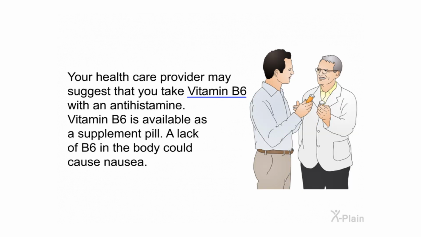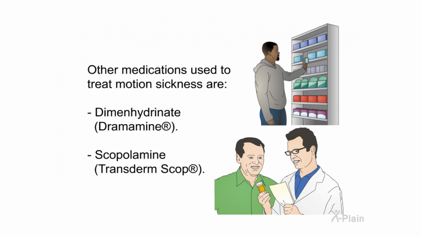Your healthcare provider may suggest that you take vitamin B6 with an antihistamine. Vitamin B6 is available as a supplement pill. A lack of B6 in the body could cause nausea. Other medications used to treat motion sickness are dimenhydrinate, Dramamine, scopolamine, Transderm Scop.